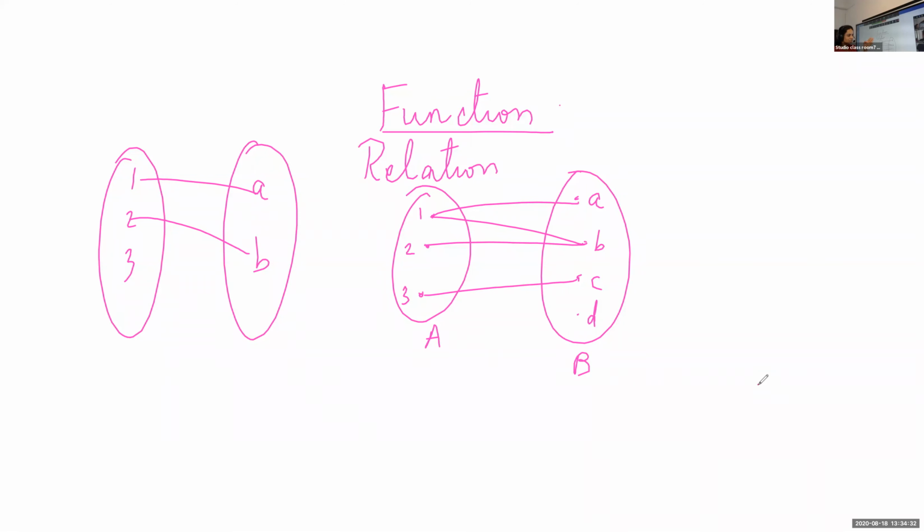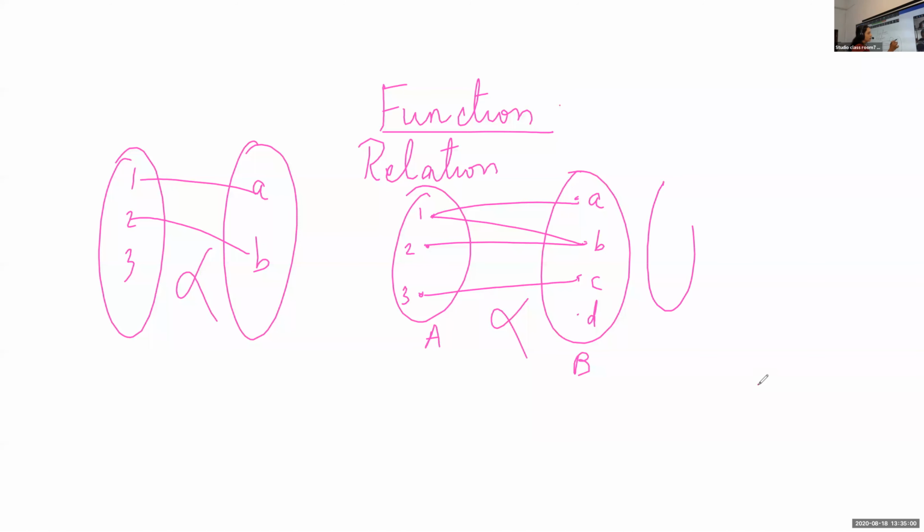What is the definition? A relation is said to be a function if every element in the set A, if you take any element in the set A, it should have some unique image. Every element should have some image. So this is not a function. This one is also not a function because the same element is having two different images.